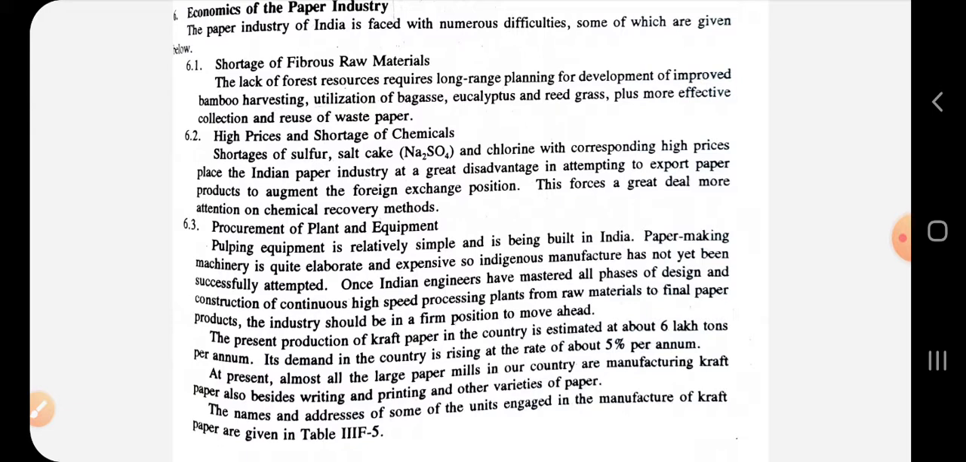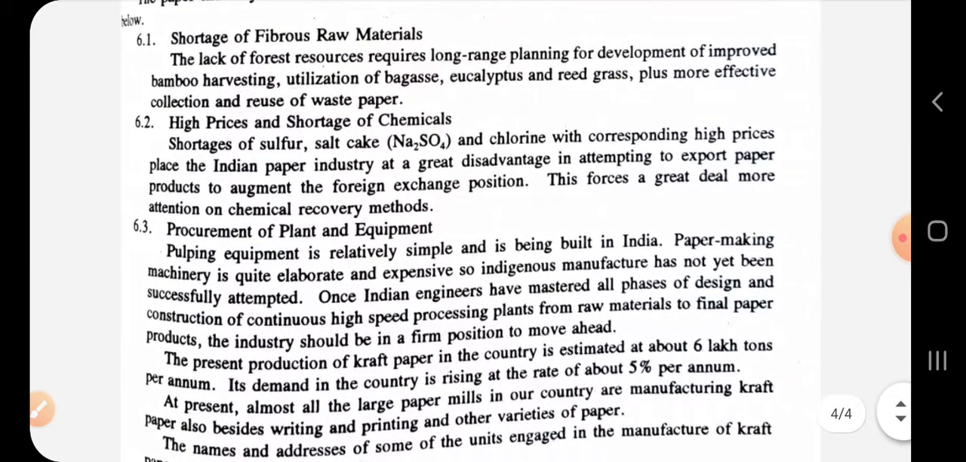Shortage of fibrous raw materials is because of the shortage of good quality pulp. This comes as a result of non-development or not making proper quality of pulps. If pulp is not up to standard, then the paper will also not be good. High prices and shortage of chemicals: shortage of sulfur, salt cake and chlorine with corresponding high prices place the Indian paper industry at great disadvantage.